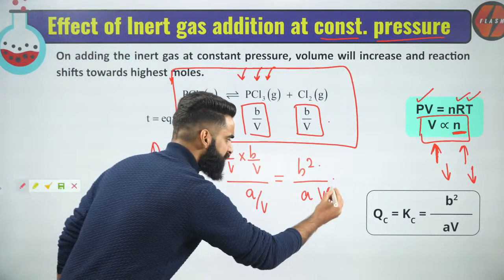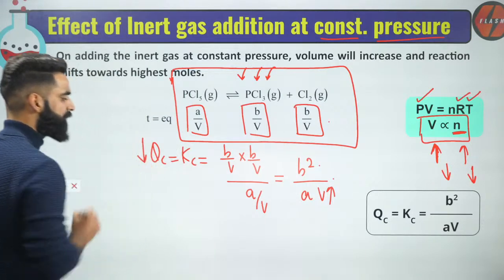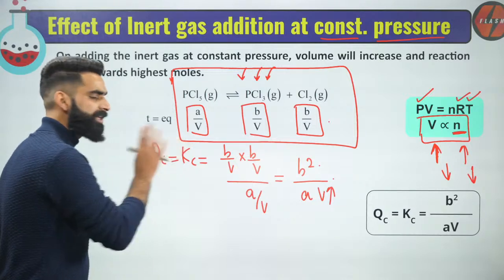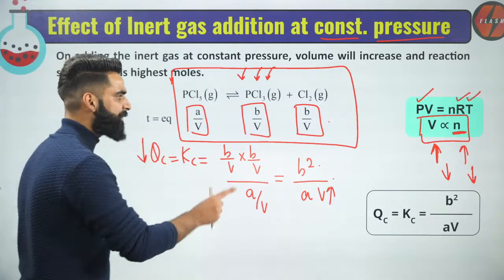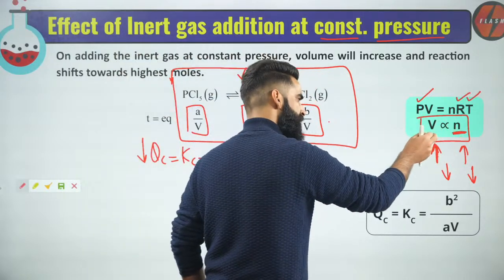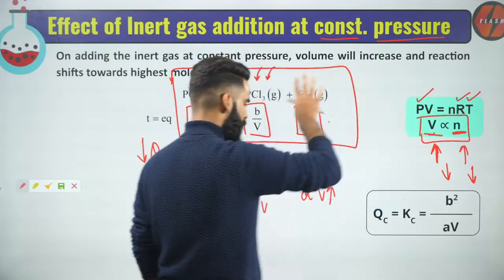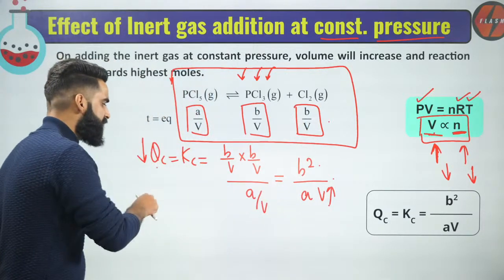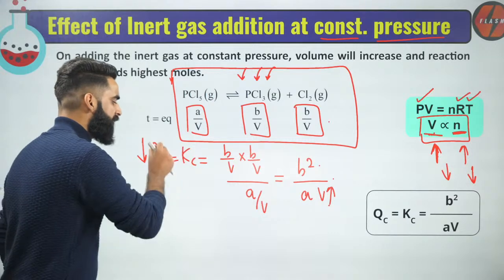If volume is increasing, can I say QC value will be decreasing? QC value will start to decrease. But will QC try to decrease its value? See, first of all, I'm adding the inert gas. On adding the inert gas, the number of moles is increasing, so the volume of the system is increasing. If the volume is increasing, that means QC value is decreasing. If QC value is decreasing, QC always wants to get equal to KC.